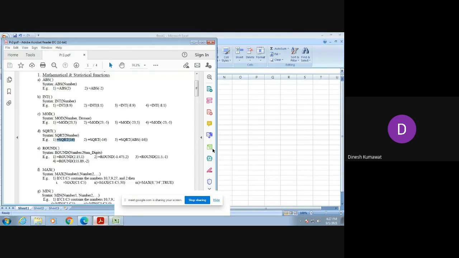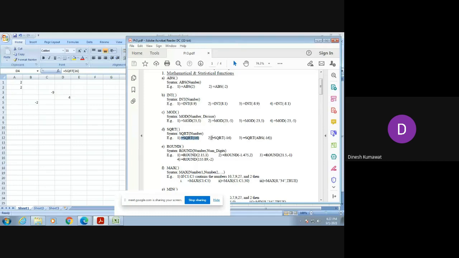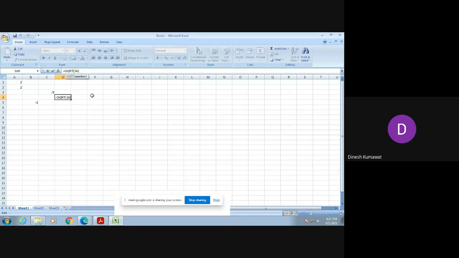Now if you observe your practical sheet carefully, then our second query is what? Equal to the square root of minus 16. So let us try to write minus 16 in the square root. What do you guess? What is its output? Not defined. Why is it not defined? Because the square root of a number cannot be negative. But here we are putting a negative number inside a square root. So imaginary number.